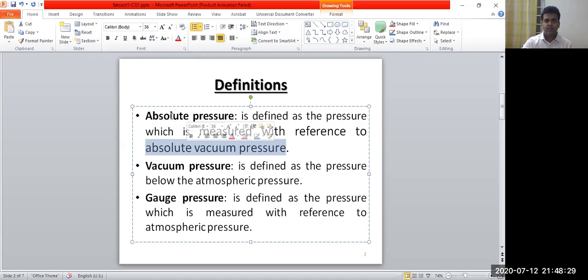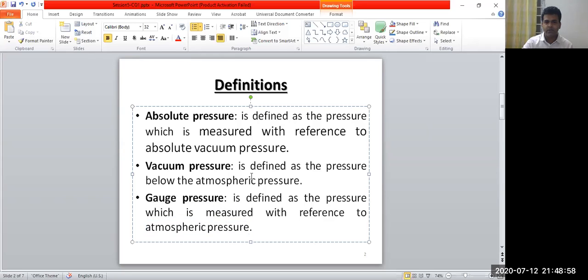That means if the pressure is measured with respect to the reference line of absolute vacuum pressure, then the pressure is called the absolute pressure. If the reference line is atmospheric pressure, then it is called either gauge pressure or vacuum pressure. If the point is above the atmospheric pressure line, it is called the gauge pressure.